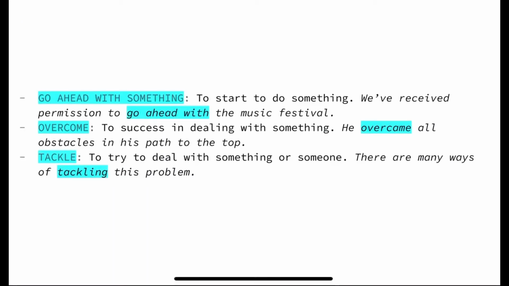The next one is go ahead with something, which means to start to do something. As we see in the example, we've received permission to go ahead with the music festival. Then we've got overcome, which means to succeed in dealing with something. For instance, he overcame all obstacles in his path to the top. And finally, we've got tackle, which means to try to deal with something or someone. And the example we've got is, there are many ways of tackling this problem.